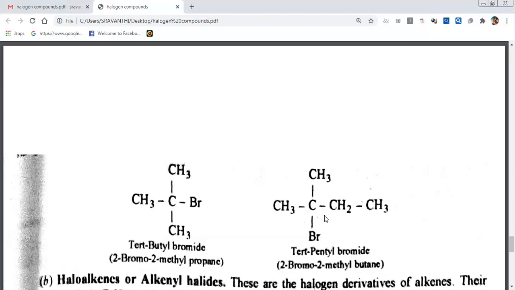So we should give the least number to the substituent. That's why you have to move from the left side. So on the second carbon, bromine is there, methyl is there. 2-bromo, 2-methyl. What is the straight chain? 1, 2, 3, 4. 4 carbons containing alkane, butane. That's right. 2-bromo-2-methylbutane.